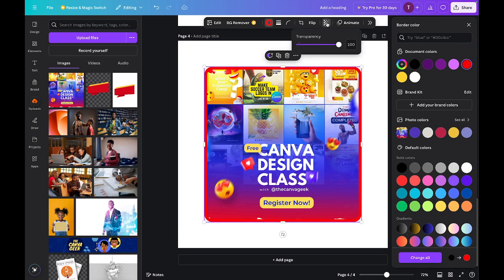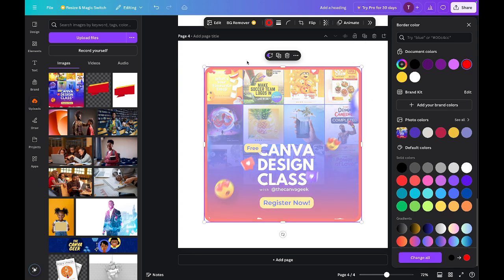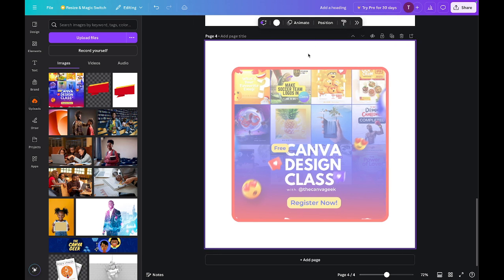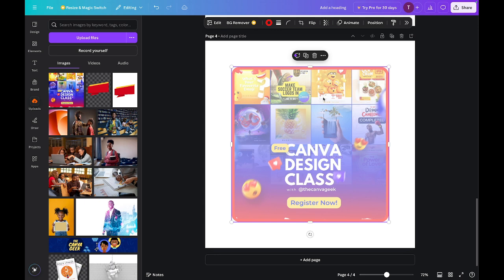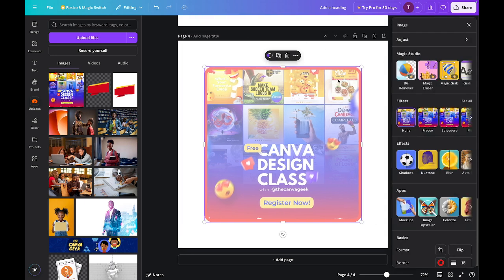I can as well say transparency and bring it down. So basically, the bar above here is telling you that whatever you see up here is applicable to this picture. So for instance, if I wanted to do something else, maybe edit the way the colors look, that is not applicable here. So all I need to do is see all. Same thing applies for the text.